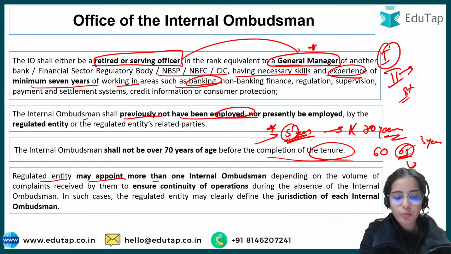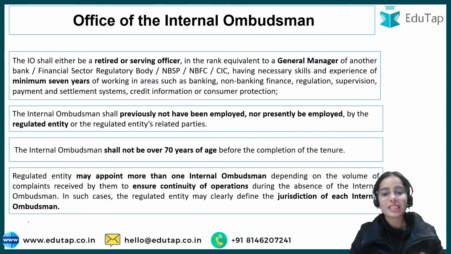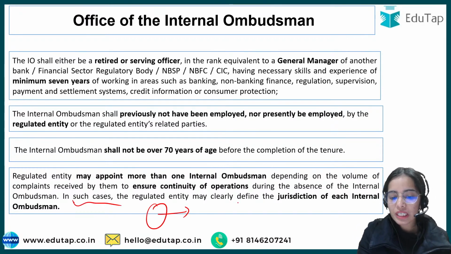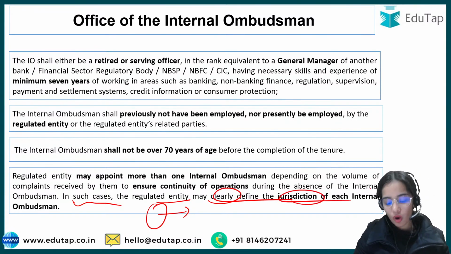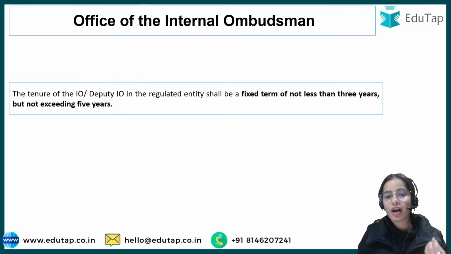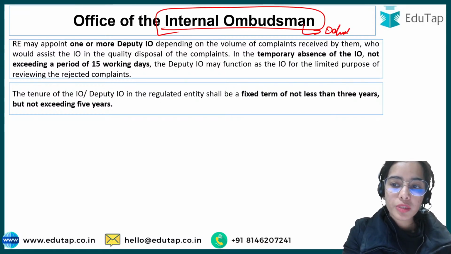A regulated entity may appoint more than one internal ombudsman depending on the volume of complaints that the bank or NBFC is receiving. Because SBI is a big bank with multiple branches, it is receiving a lot of complaints, so it can hire more than one internal ombudsman to ensure continuity of operation. In such cases, the regulated entity may clearly define the jurisdiction of each internal ombudsman. There can also be a deputy internal ombudsman.